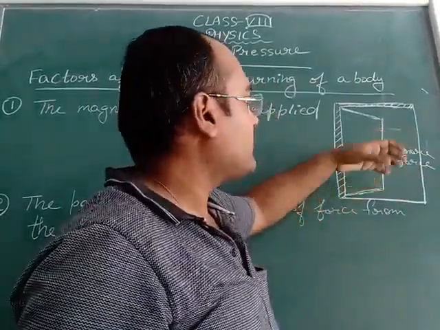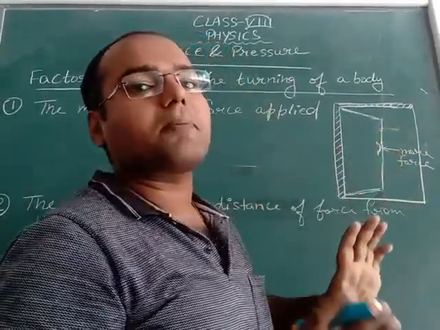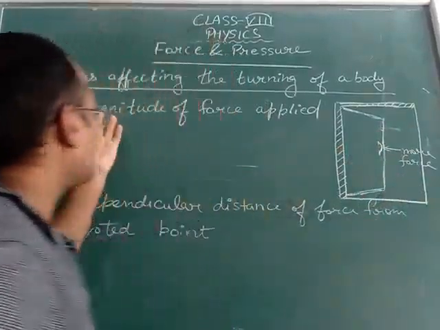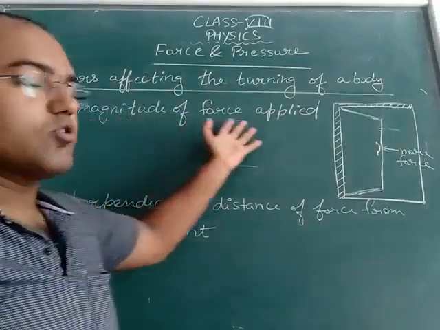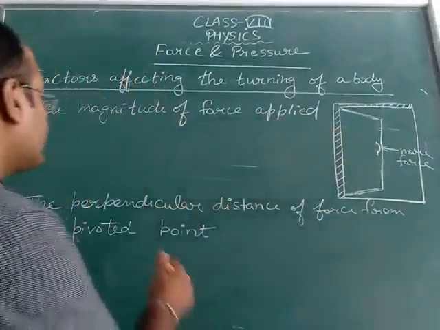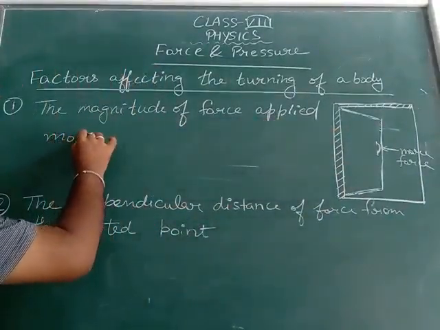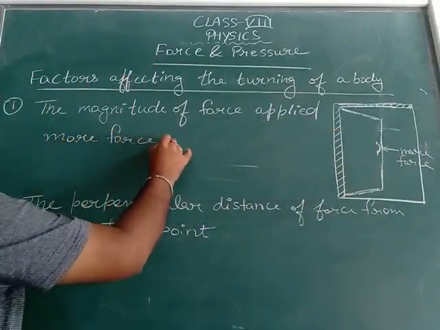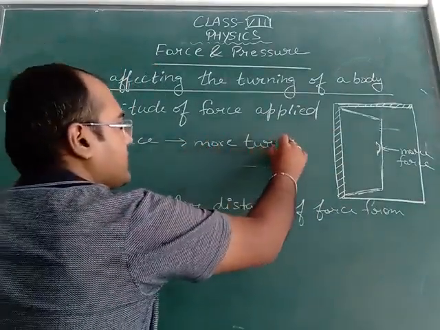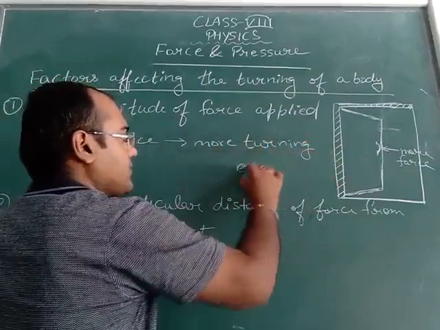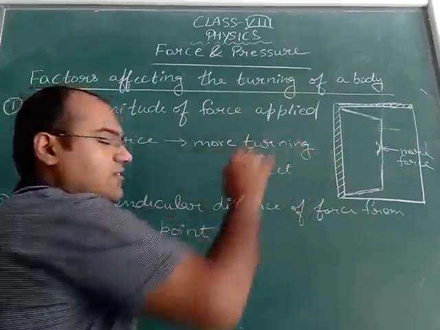In order to open this door fully, what you have to do? You have to apply more force. So first factor that affects the turning of a body is magnitude of force applied. So more force means more turning effect. So this is the first factor.